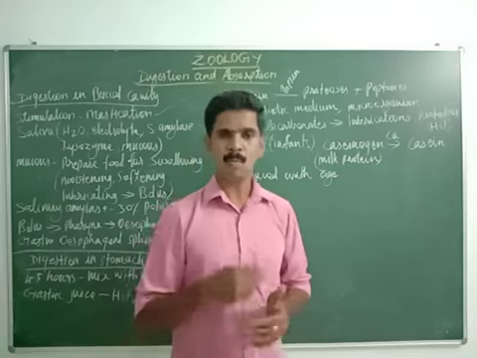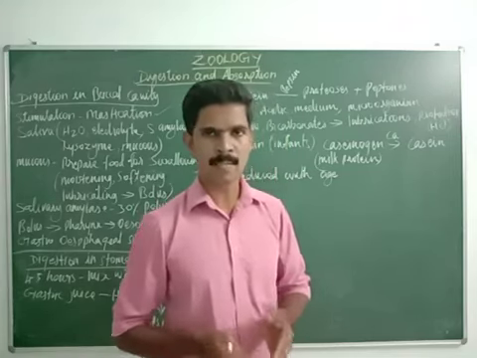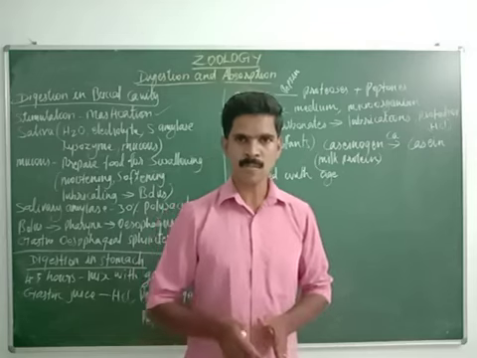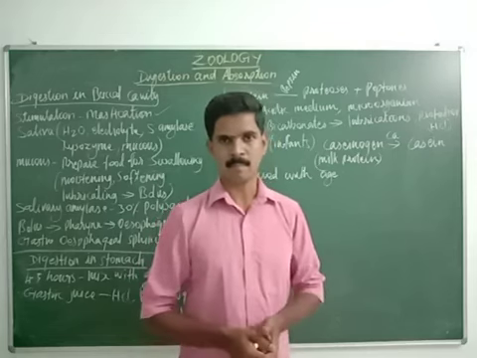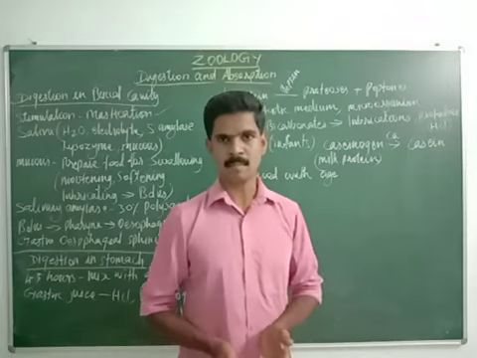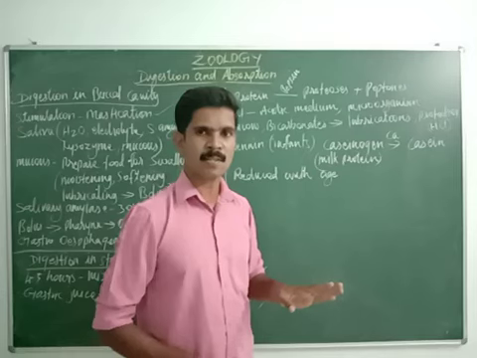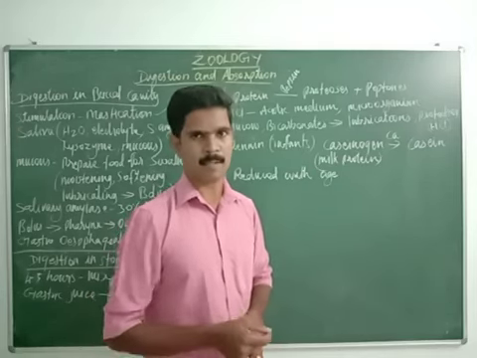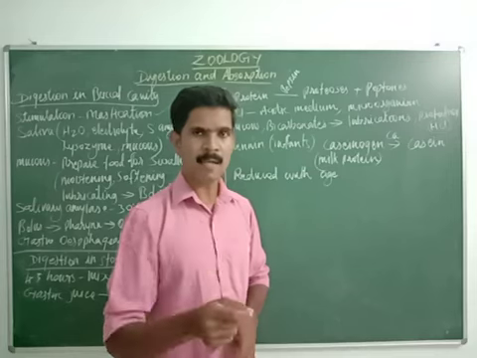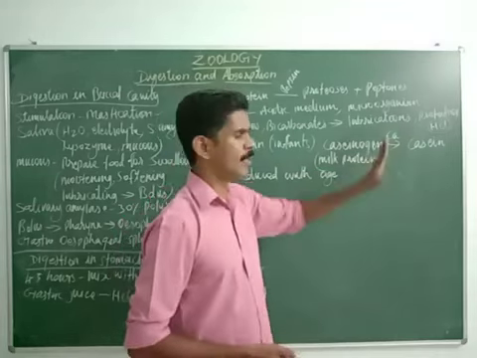Because of the over secretion or the high acidic nature of the hydrochloric acid, sometimes the epithelial tissues present in the wall of the stomach are eroded, damaged. So here the bicarbonate and mucus protect the epithelial tissues of the stomach from the excessive acidic nature of the hydrochloric acid.